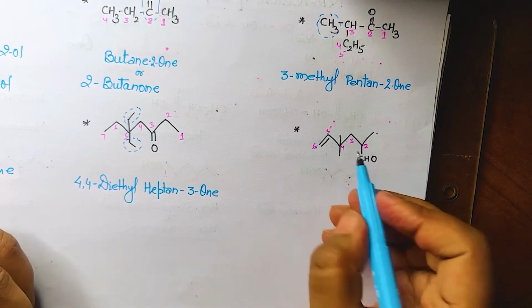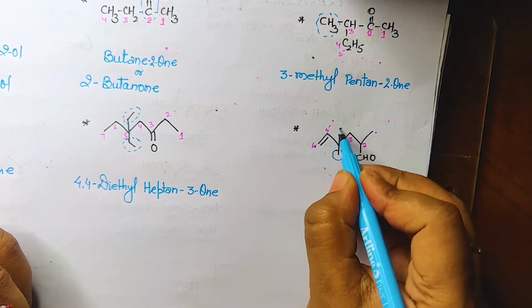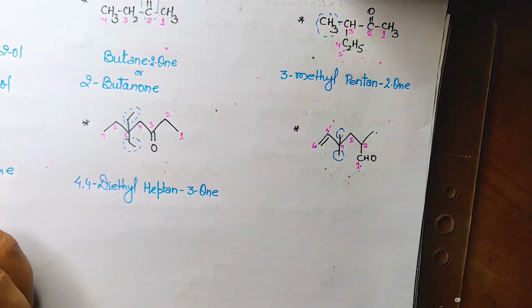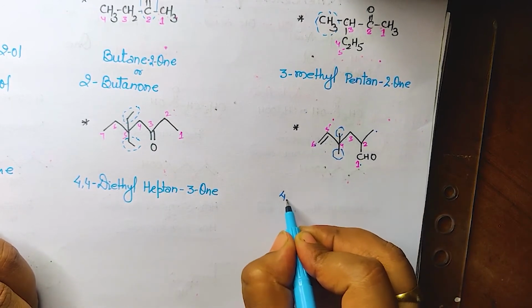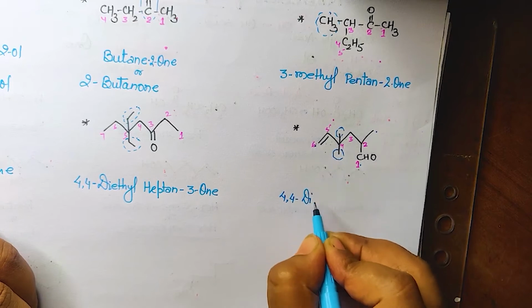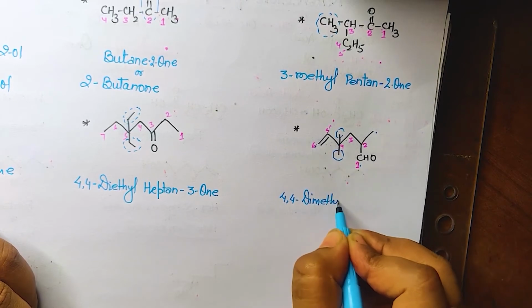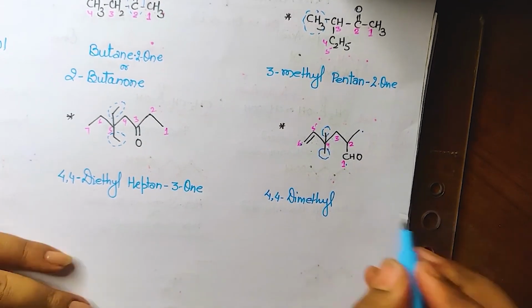So branch is there? Yes, branches are there. How many type of branch? 2 branches are there and 1 carbon. So what we will write? Methyl. At which position? 4th position. So we'll write 4,4-dimethyl and then root word. What is the root word? Hex.